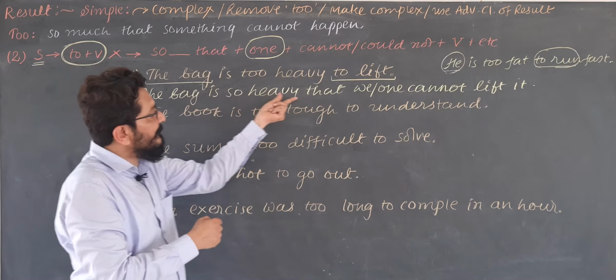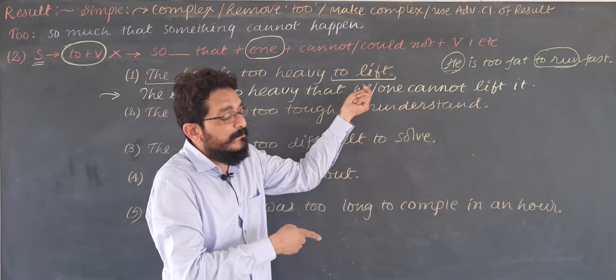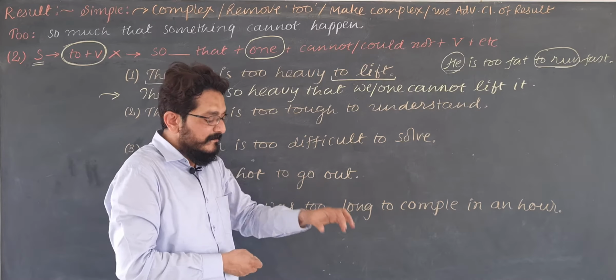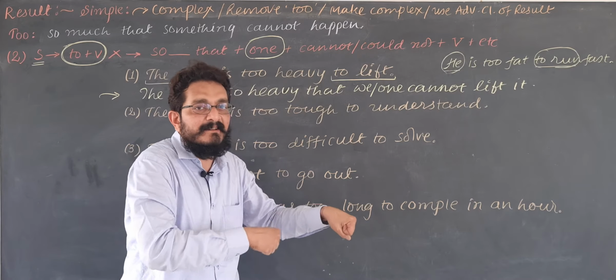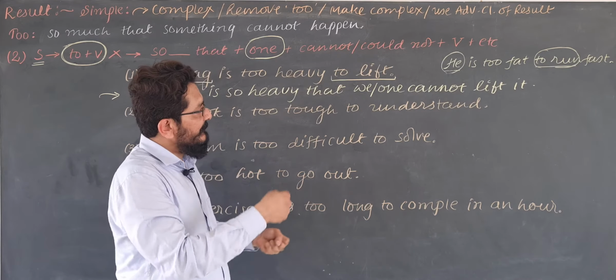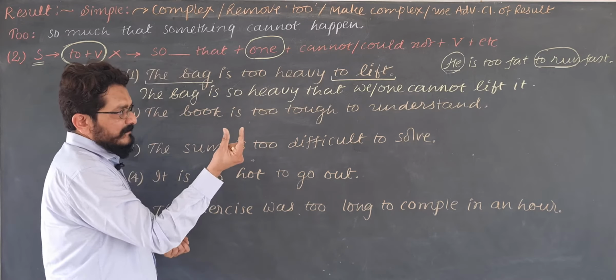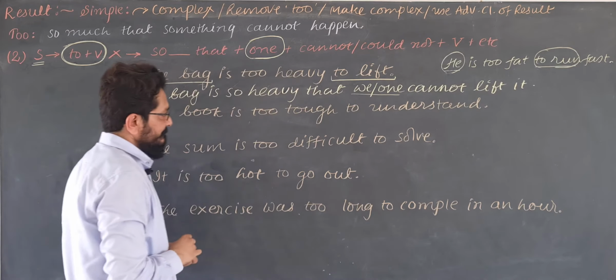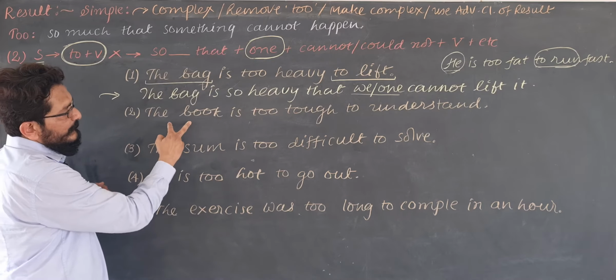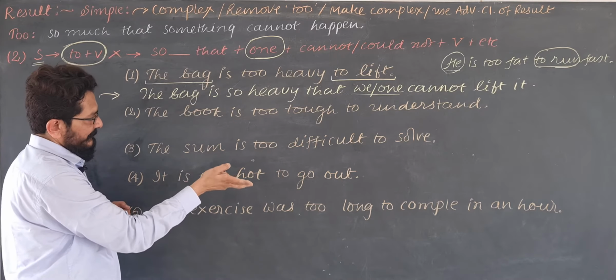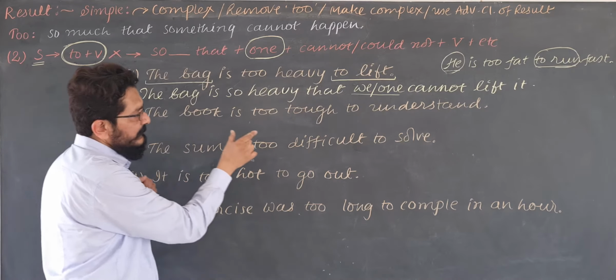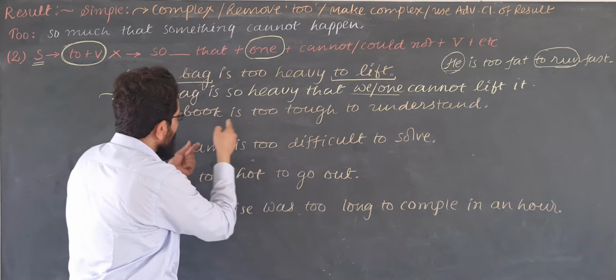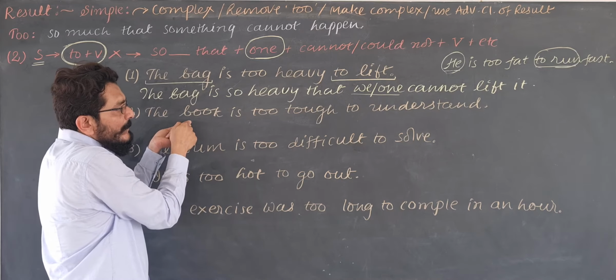We cannot write the answer as: The bag is so heavy that it cannot lift. It means bag. The bag is not supposed to lift the bag itself. We are supposed to lift the bag. So there is one small change. Here you have to use one. The book is too tough to understand. See, the process of understanding is not supposed to be done by the book.